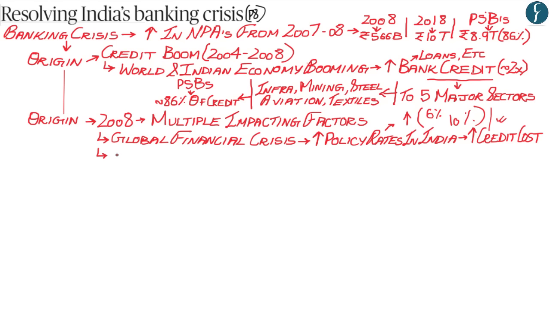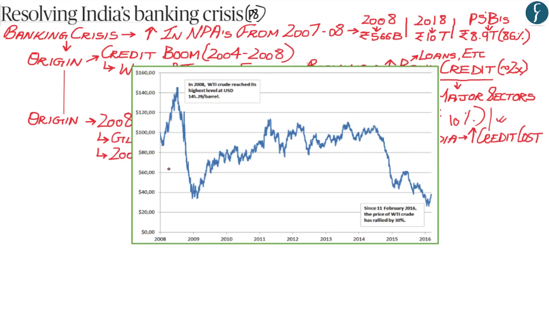Apart from this, what also happened is that from 2008 till 2014, the global oil prices used to fluctuate around $100. So as you can see in this graph, the oil prices in 2008 suddenly jumped above $100. And what can be seen is that from 2008 till end of 2014, the oil prices used to hover between $80 to $110. Now, as you already may know, the major import of India is oil. And therefore, India ends up spending a lot of money, especially foreign reserves, to purchase this oil.